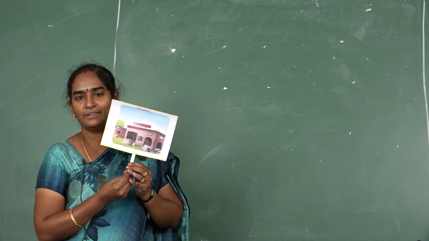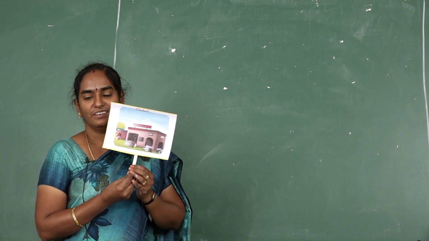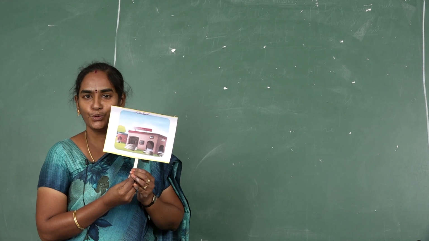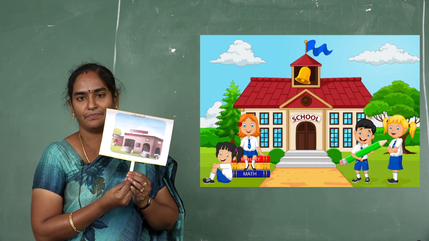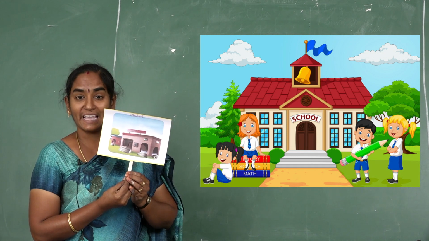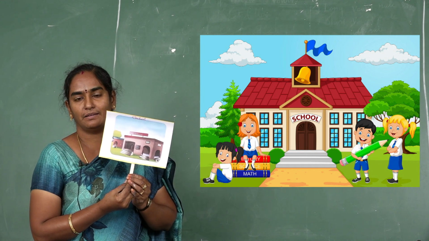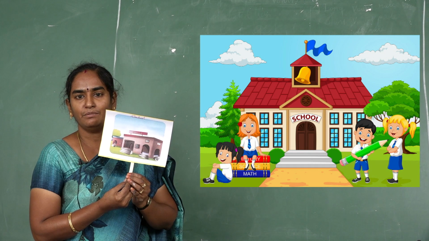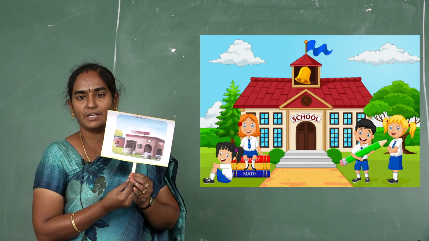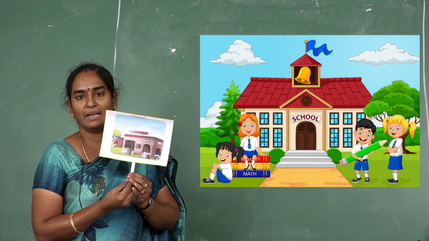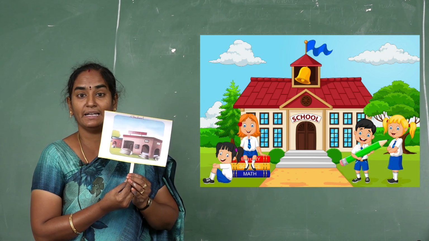See here, what is this? Yes, this is school. This is a very important neighborhood for us. This is our second home. We gain skill and education to live our life successfully and autonomously.